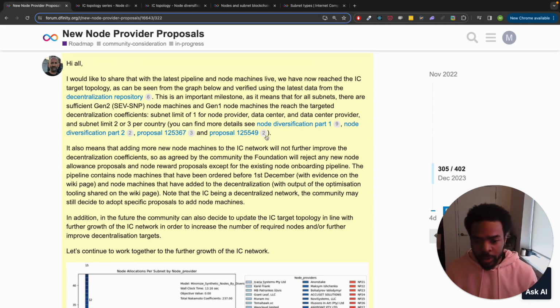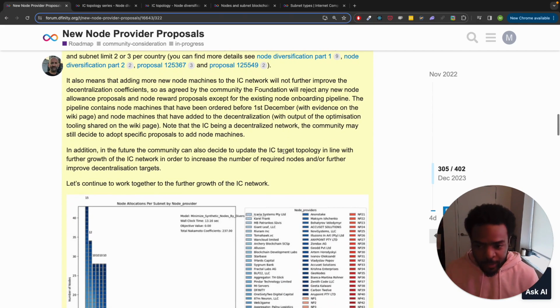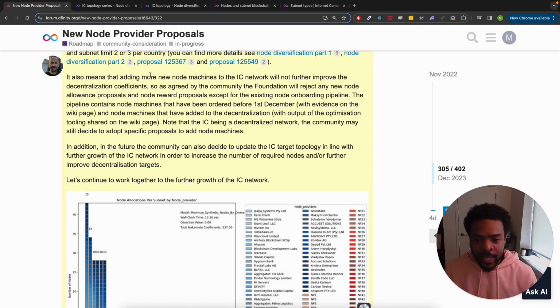So yeah, and then there's some more links here that we're gonna go through in a bit as well. It also means that adding more new node machines to the IC network will not further improve the decentralization coefficients. So as agreed by the community, the foundation will reject any new node allowance proposals and node reward proposals, except for the existing node onboarding pipeline.